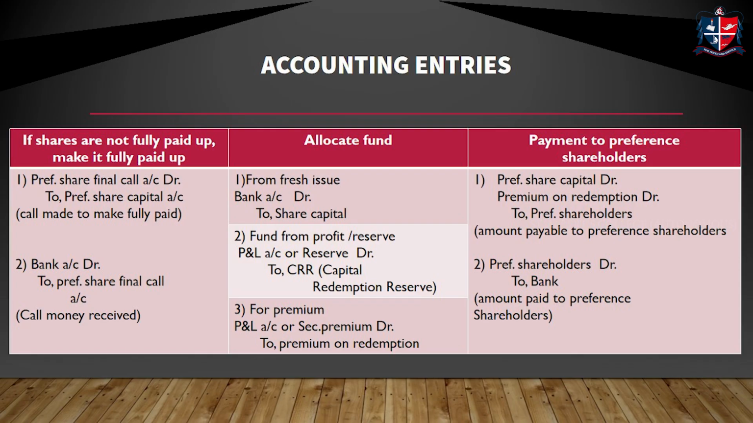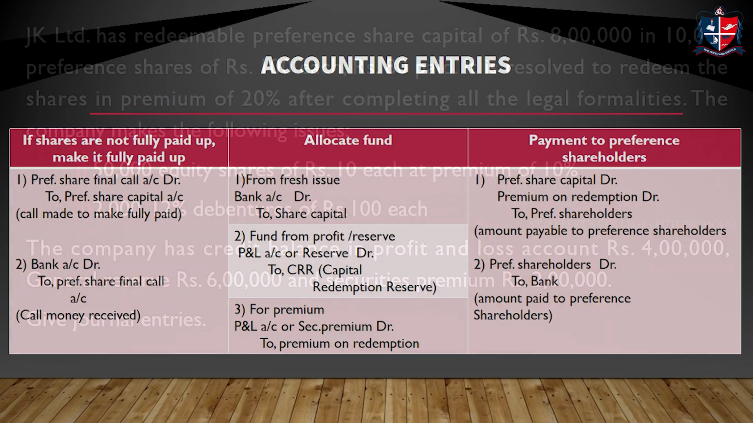First one, the entry is for the amount payable to preference shareholders. The entry is preference share capital account debtor, premium on redemption account debtor to preference shareholders account. And the second one, the amount is paid. Last stage, preference shareholders account debtor to bank. So these are the journal entries for making redemption.